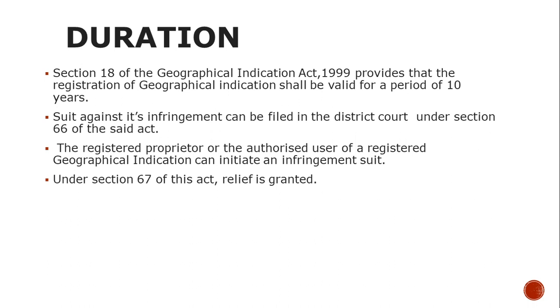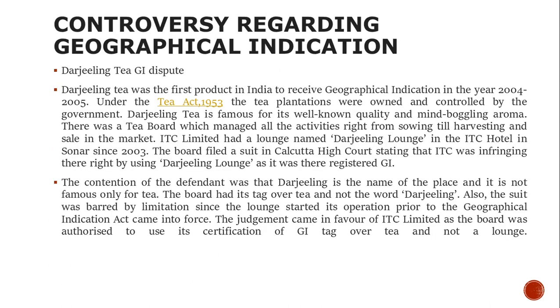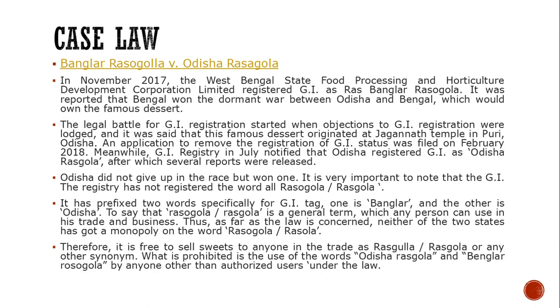Under Section 67 of this act, relief is granted. There have been a lot of controversies in geographical indications, such as the Darjeeling tea GI dispute, because it is a well-known quality with a mind-boggling aroma. This is another case, the Bengal Rasgulla and Odisha Rasgulla case.